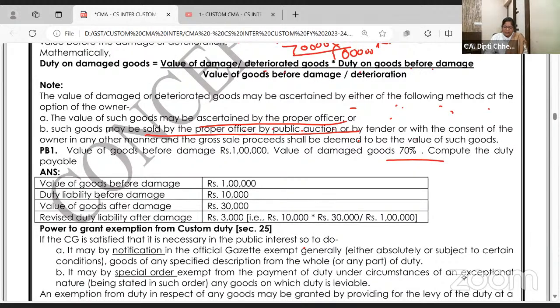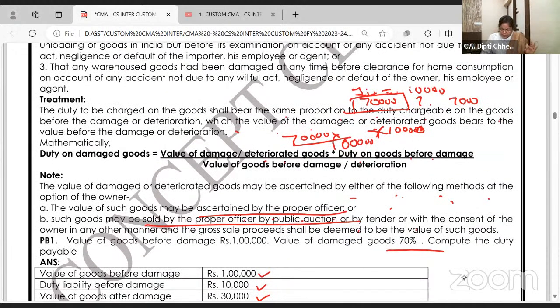That same example. 70% damage हो गया है, तो 1 lakh में 10,000 थी, तो 30,000 में कितना? 3,000. Okay? So all the 4 cases are over.